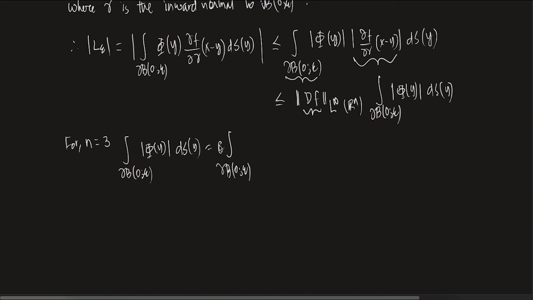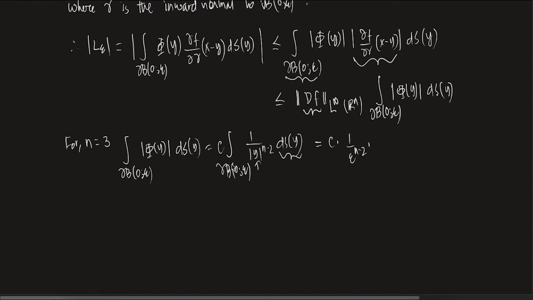I'm not writing all that constant, but here essentially it is 1 by mod y to the power n minus 2, ds y. On del B(0, epsilon), this is essentially a constant, right? So this is C times 1 by epsilon power n minus 2, and then you have the integral over del B(0, epsilon) of ds y, which is what?